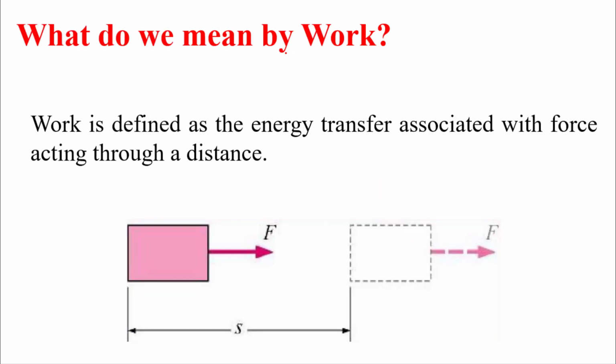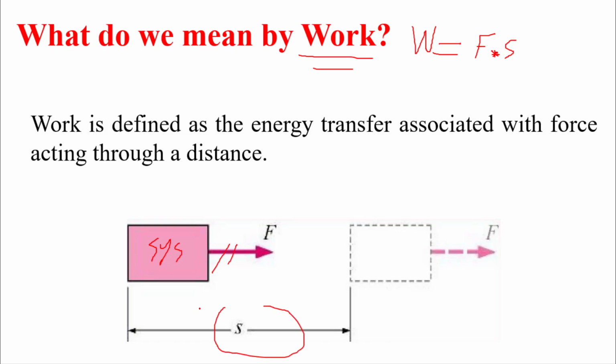So what do we mean by work? You know very much that work equals force multiplied by parallel distance. If we have a force moving this system or this body at distance s, and both of them are parallel, then we can say we have work. So in order to assume that we have work, we must have force and we must have displacement.